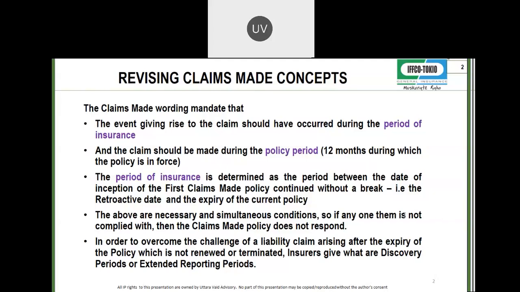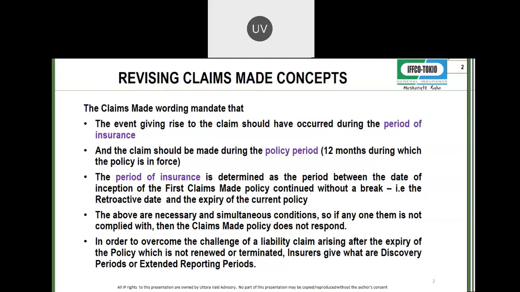So what is essentially a claims made wording in liabilities? That the event which has given rise to the claim should have occurred during the period of insurance. Now, period of insurance is the period from the retro date, meaning when you first bought the liability policy and continued it without the break. So that is a retro date. What is period of insurance? Period of insurance means the day you first bought the policy to the expiry of the current policy. So the event giving rise to the claim should have occurred during the period of insurance.